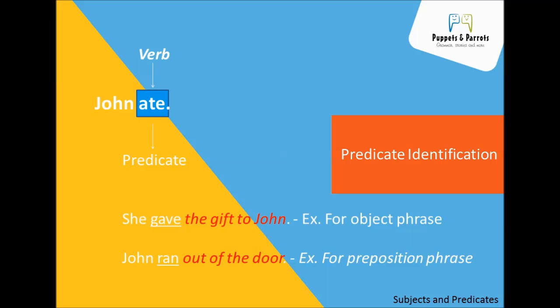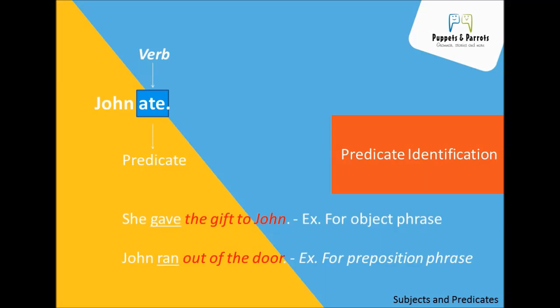I have given 3 examples on this page with different forms of predicates. Let's see what they are. In the first sentence, I have given the predicate with just a verb. John ate. To determine the subject of the sentence, first locate the verb and then ask a question by placing who or what before the verb. So, who ate? John ate. So, John is the subject of the sentence.